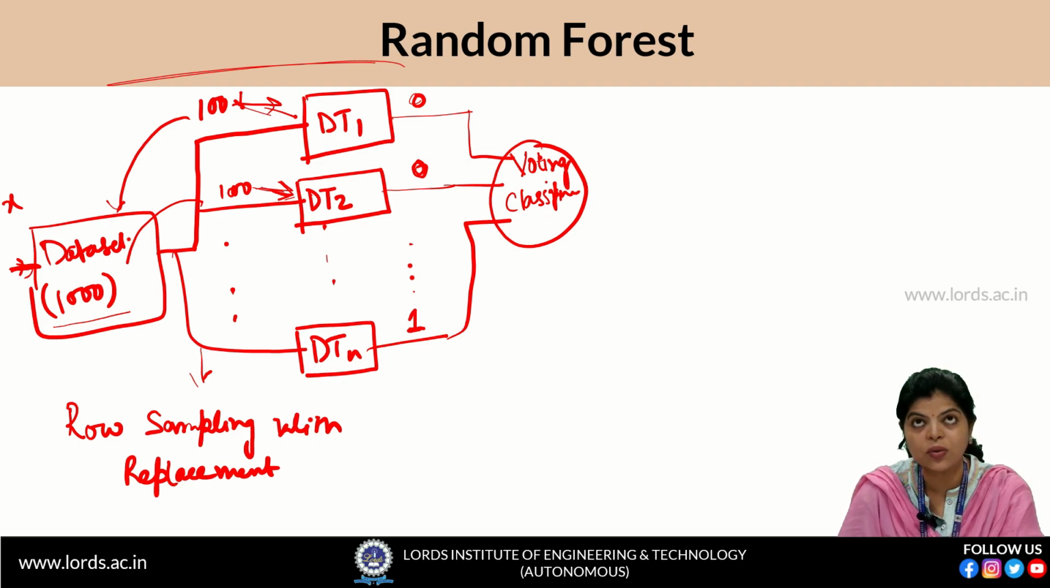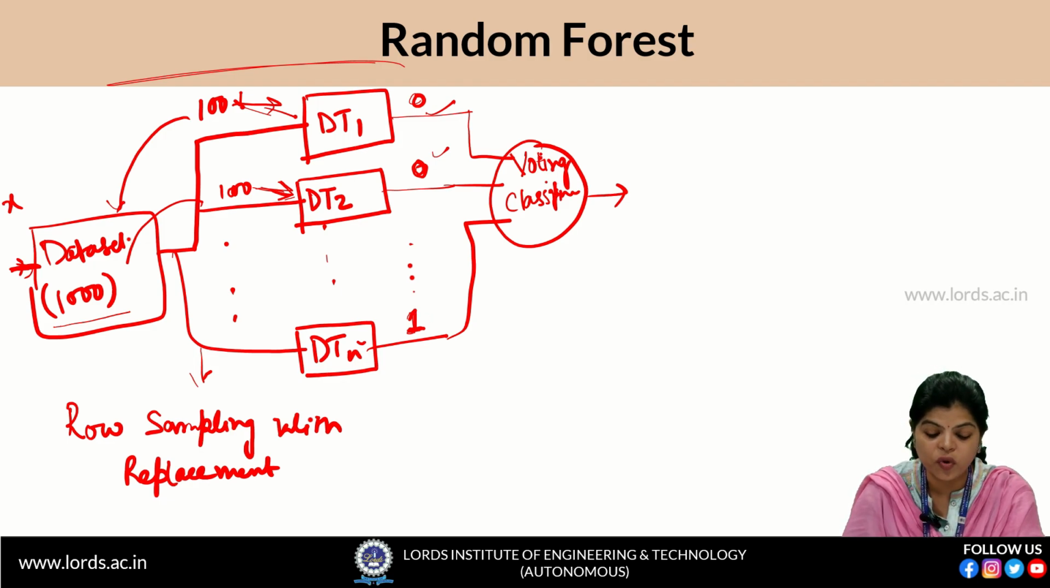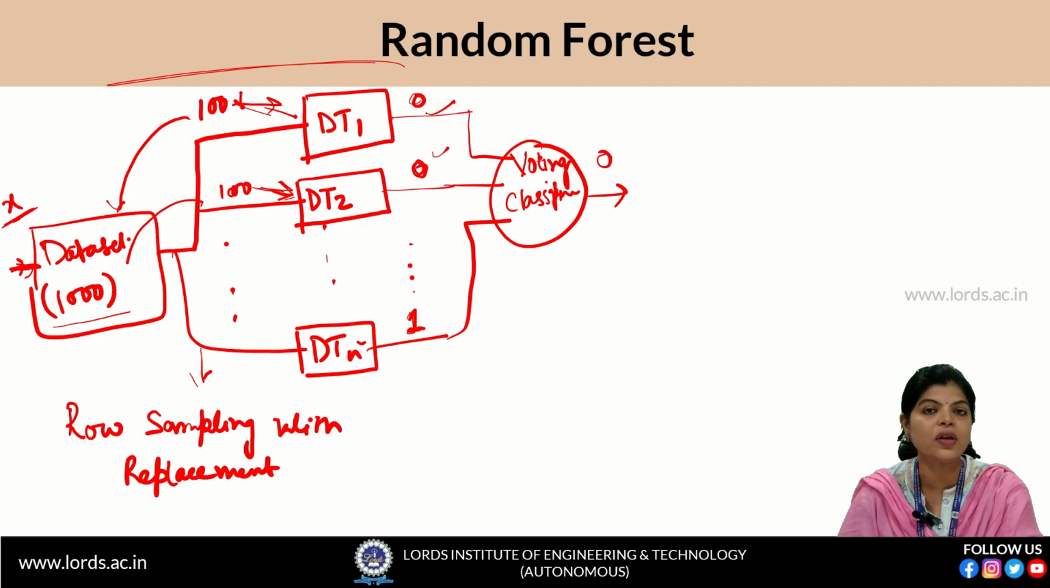So how will this voting classifier work? It will count the majority votes and give the result. Suppose here the majority is 0: for the incoming data point X, DT1 and DT2 are predicting class 0, and only one DT, DTN, is predicting class 1. So obviously the voting classifier will choose the majority vote, and predict that the incoming test data X has class 0. Okay, so this is the case of classification.